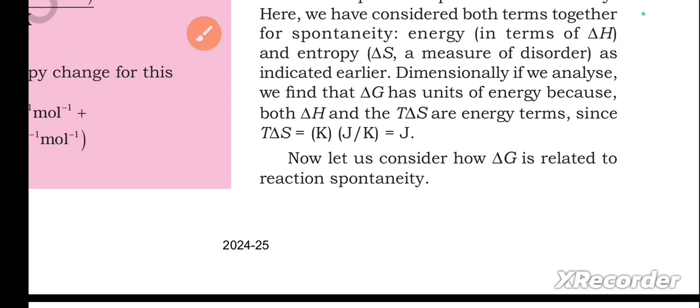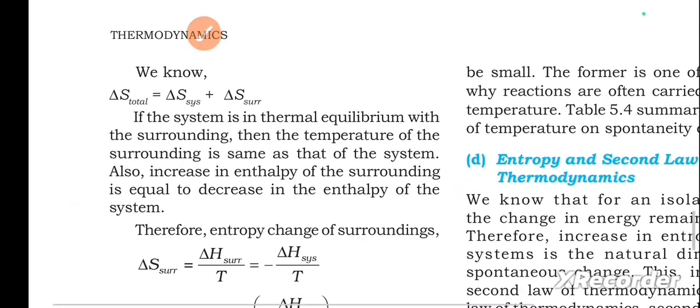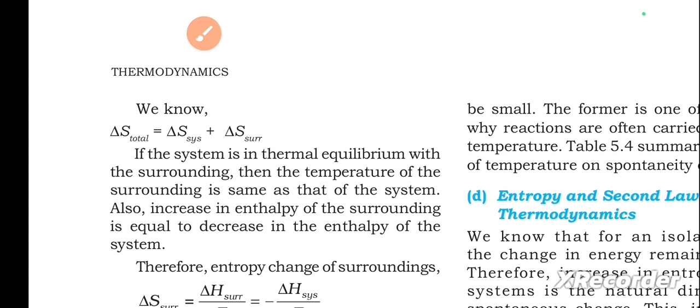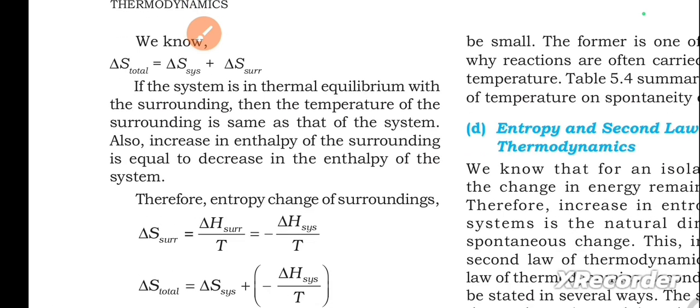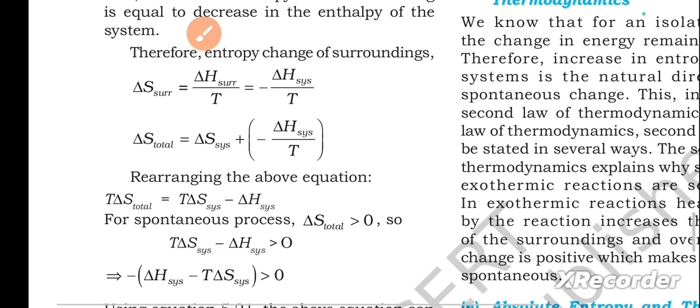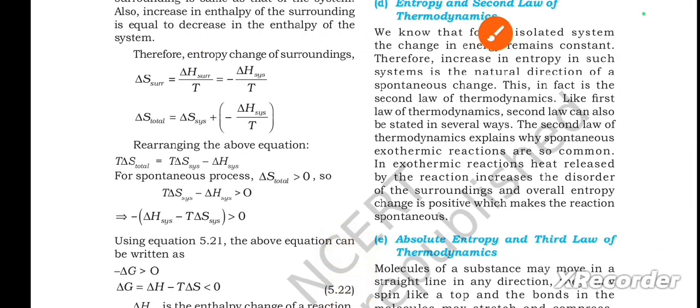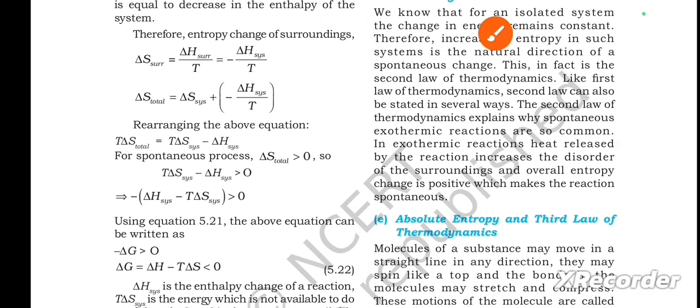Now let us consider how delta G is related to reaction spontaneity. We know delta S total equals delta S system plus delta S surroundings. If the system is in thermal equilibrium with the surroundings, then the temperature of the surroundings is the same as that of the system. Also, increase in enthalpy of the surroundings is equal to decrease in the enthalpy of the system. Therefore, entropy change of surroundings, so this is the equation. Please check it out. You can pause it and check it, because we cannot read all these equations over here. Please pause and check it.